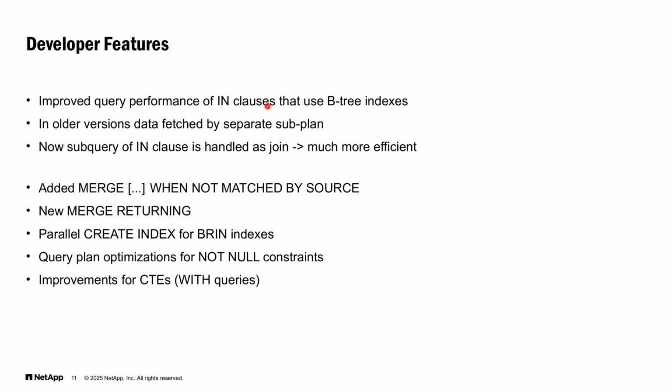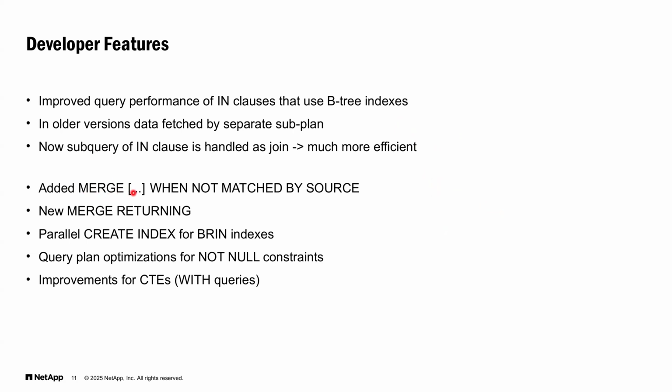Now this subquery in the IN clause is handled as a join, which is much more efficient. And personally, I am really looking forward to testing this feature with some suitable data set because we have seen performance issues with this IN clause many times in previous versions.